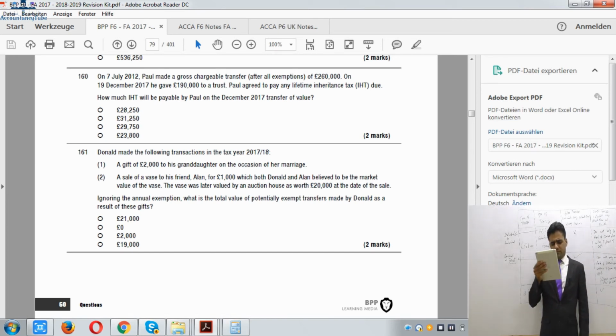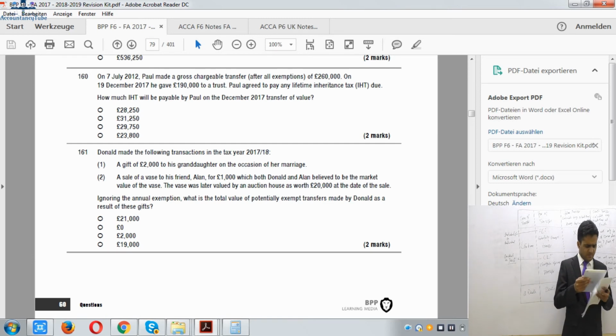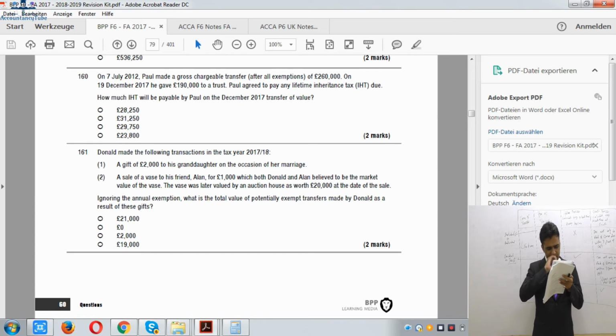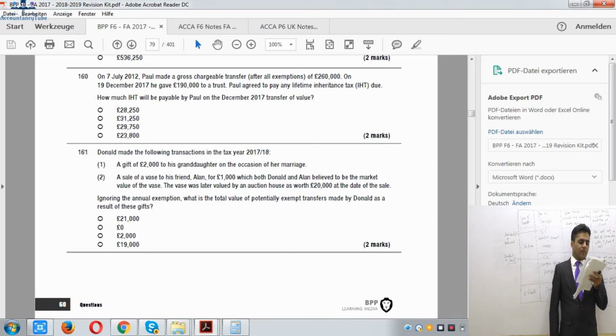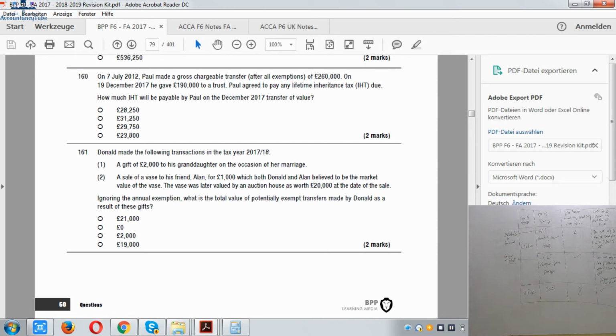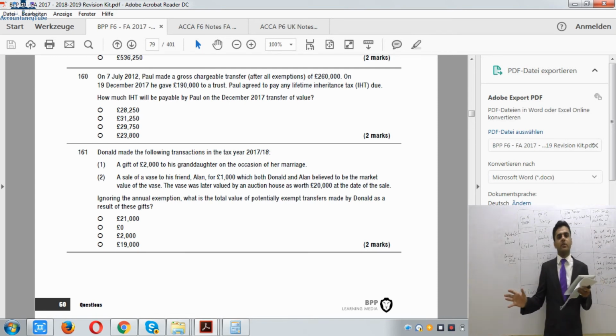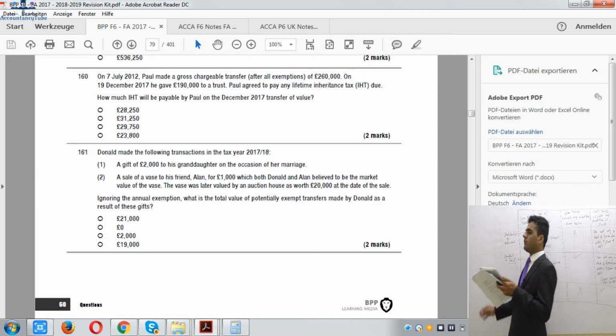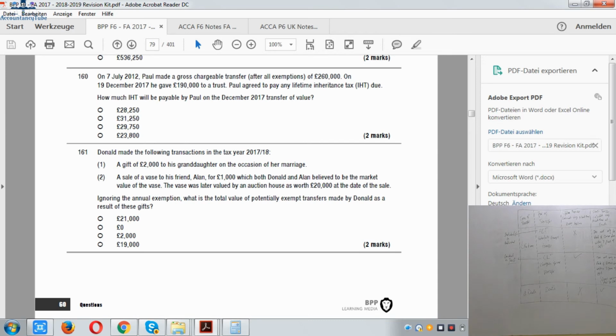Donald made the following transactions in the tax year 2017-18. Ignoring annual exemption, what is the total value of potentially exempt transfers made by Donald as a result of these gifts? First, a gift of £2,000 to his granddaughter on the occasion of marriage. We have seen that on the occasion of marriage, £5,000 is exempt from a parent of the marriage, however £2,500 from the grandparents. So this will be exempt because it is less than £2,500.